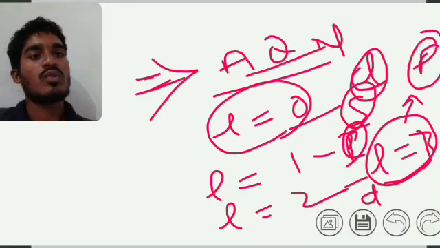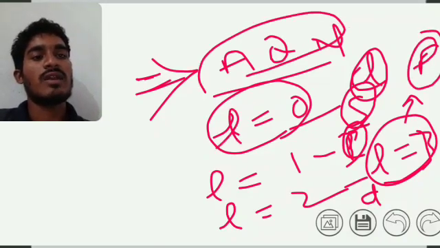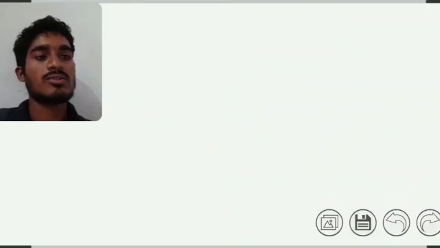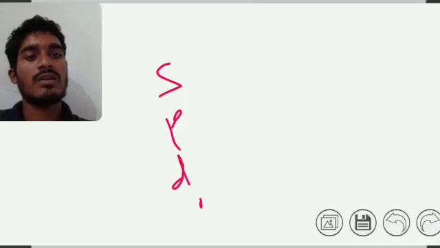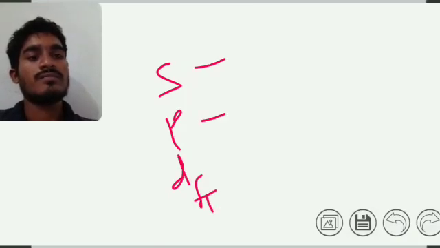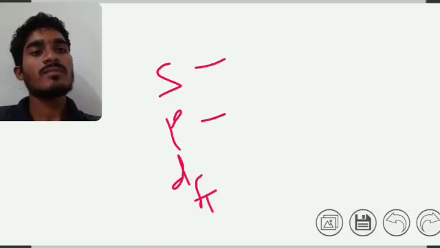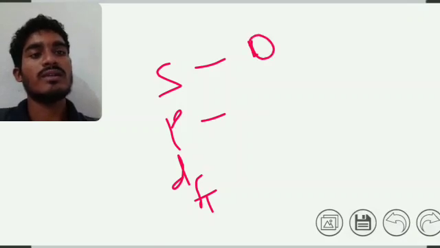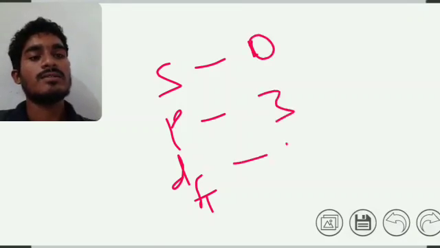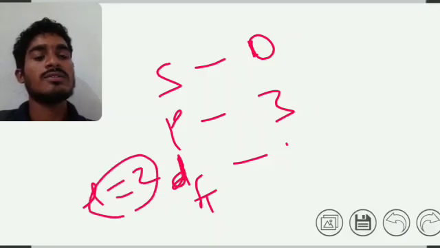This is the azimuthal quantum number, the s, p, d, f orbitals being the values of L.